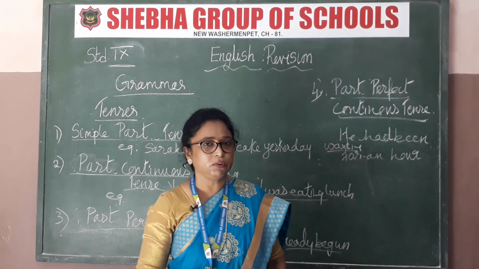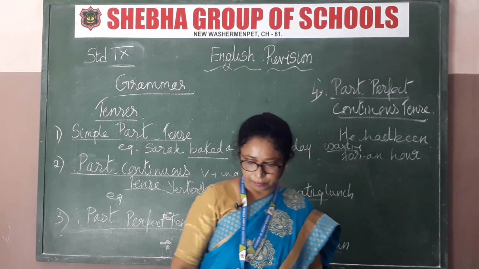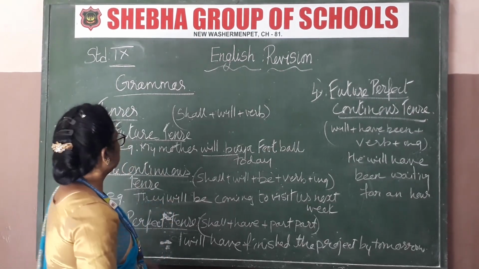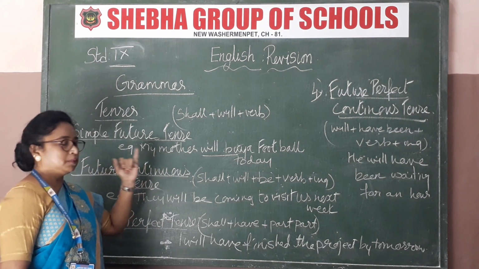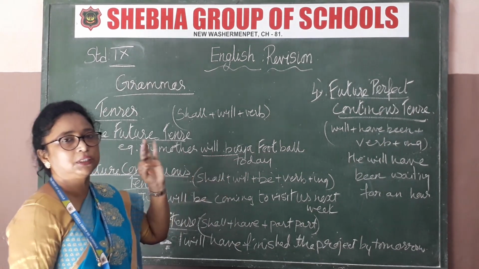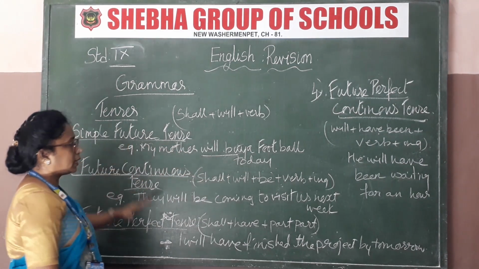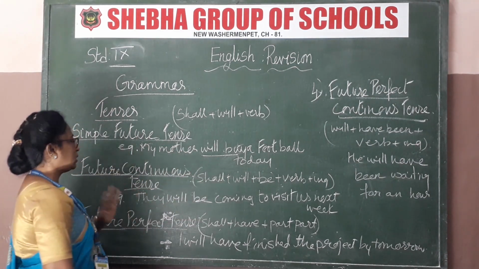Now the next category will be the future tense. Simple present we finished, past we finished, now it is future tense. Now what is future tense? See the category, same thing only, the same 4 categories come under it.